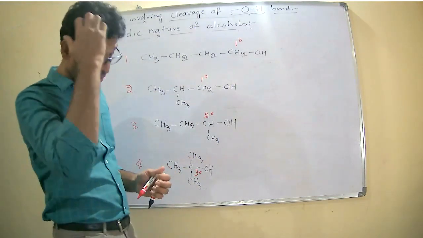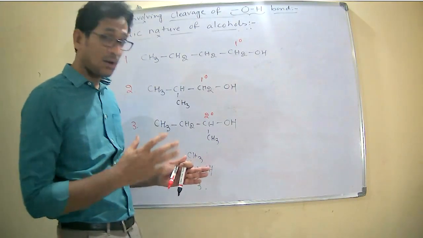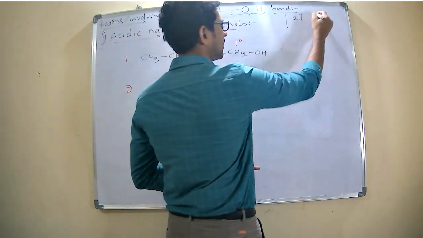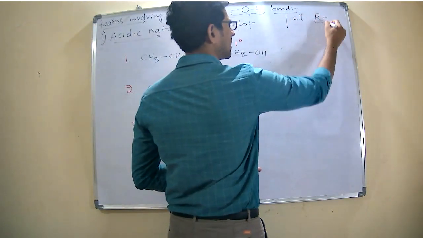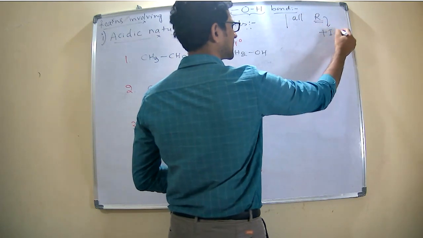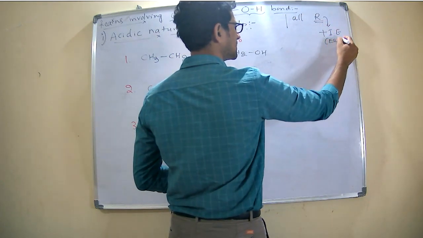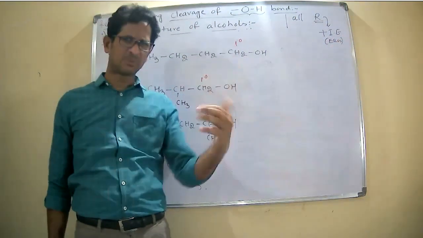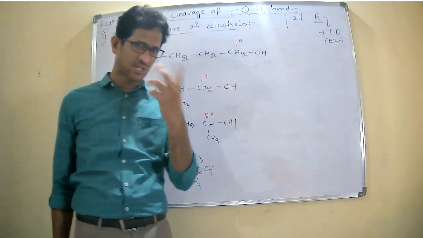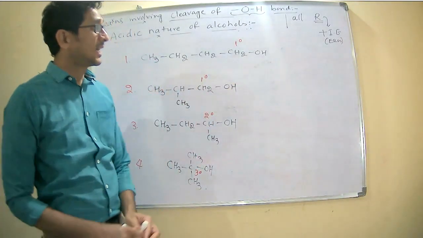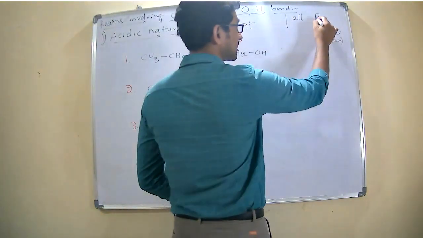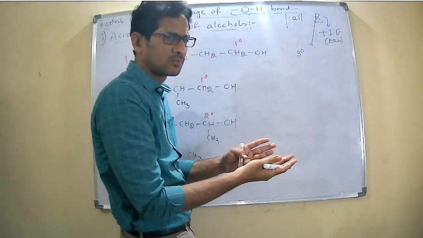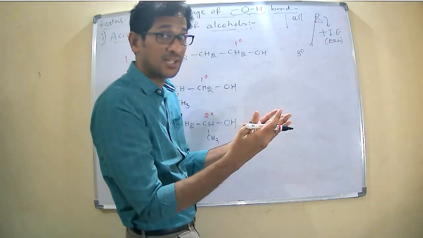We know that all alkyl groups are considered as plus inductive effect, meaning electron releasing groups. All alkyl groups, maybe primary, secondary, or tertiary, can be considered as such. And in that, tertiary is a strong electron releasing group because it contains 3 electron releasing groups.